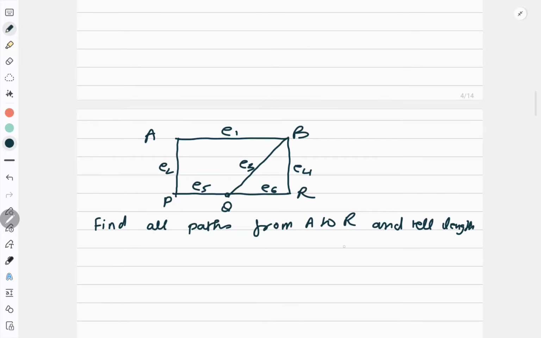Find all paths from A to R and tell the length. Now the moment I said path, it means it is open. But they have told me A to R I should go. And second, tell the length. And if it is a path, I cannot repeat any vertex. Okay, so let us start. Now first start from A. I want to go from A to R. Can I go like this?